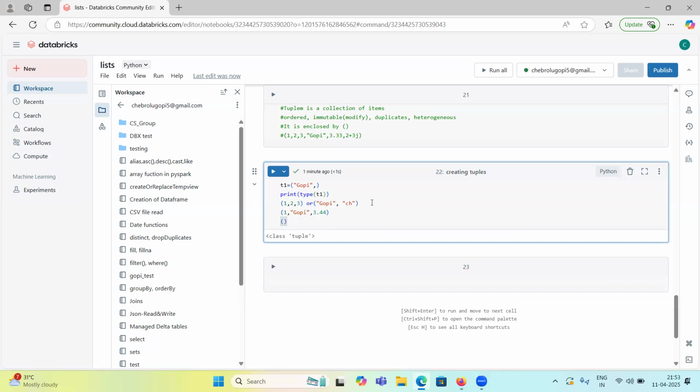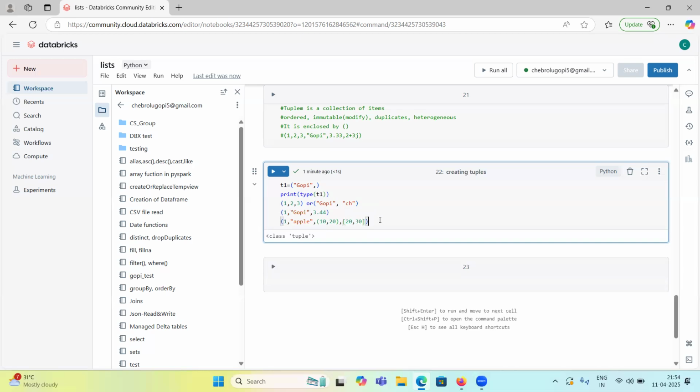Nested list we have seen, right? Nested tuple means inside one tuple, apple, we have one more tuple, 10, 20. And inside one tuple, we can have a list also.